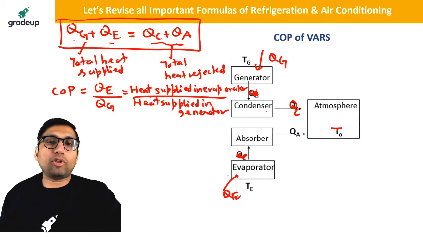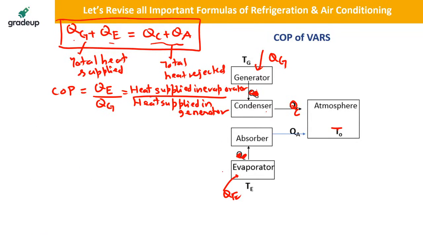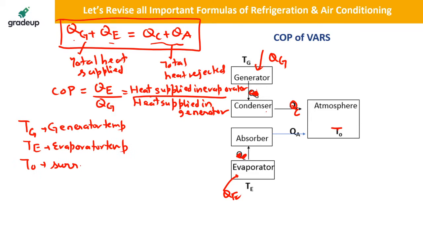If we have to find the COP, we have to use just 3 temperatures. We require TG, the generator temperature, the evaporator temperature, and the surrounding temperature. These 3 temperatures are required to find the COP. So COP can be found using this formula also.